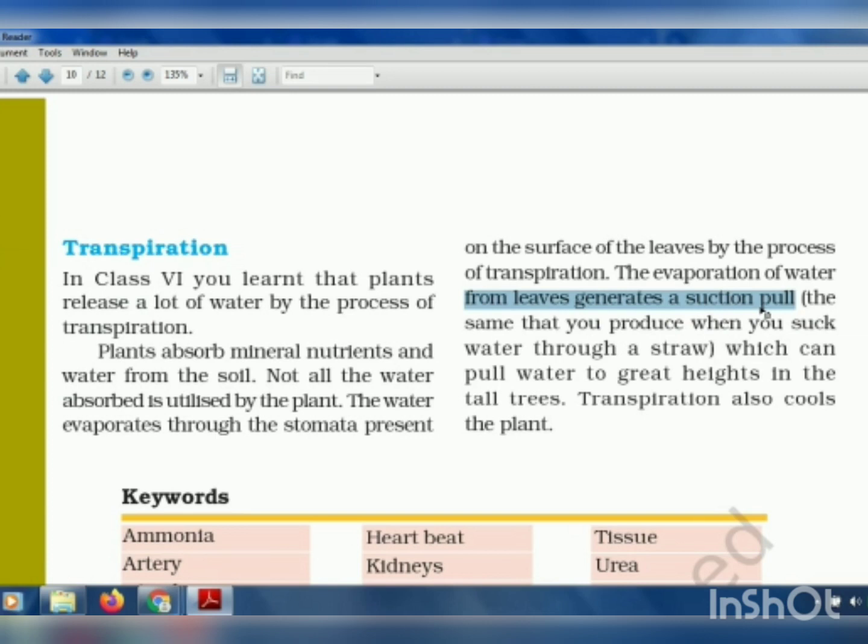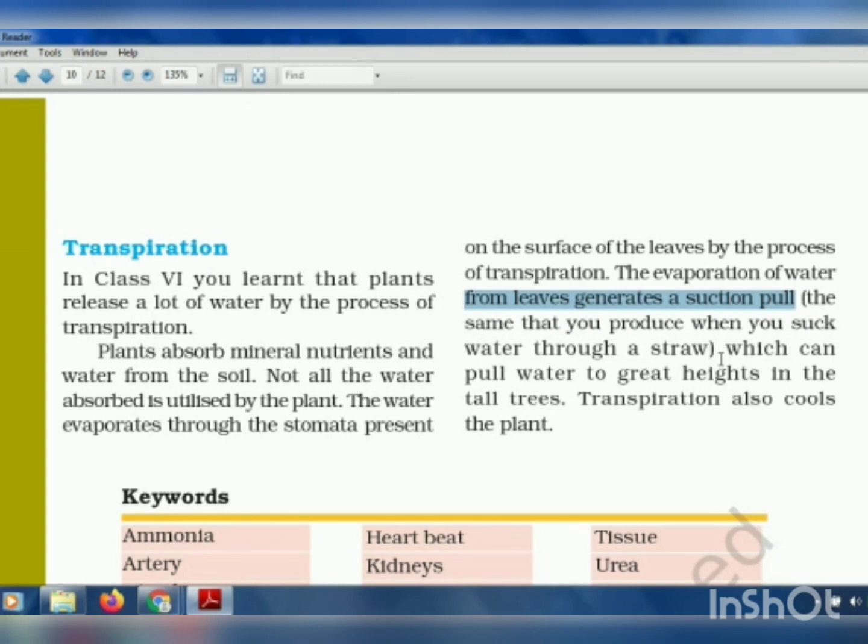They try to suck the water from the roots or from the soil. Whatever extra water is there starts to move up to the leaf, and then from the stomata of the leaf the water gets evaporated out in the form of water vapor. So this way the leaves can suck water to greater heights.